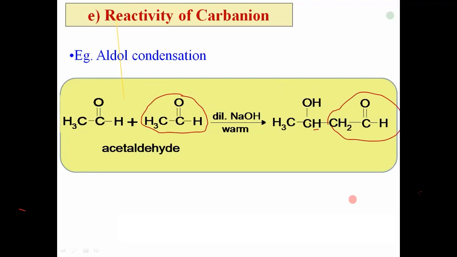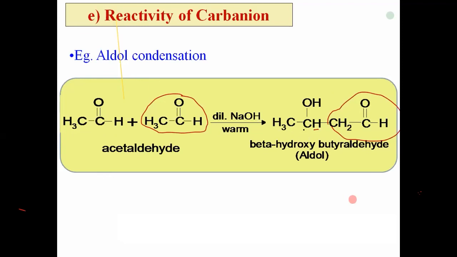Actually, this is that reaction. The final product is called aldol, simply aldol, and the name of the compound is beta hydroxybutyraldehyde. That particular compound is very well-known, and that reaction is called aldol condensation. Acetaldehyde, when warmed with dilute NaOH, undergoes condensation, and there is a formation of beta hydroxybutyraldehyde.